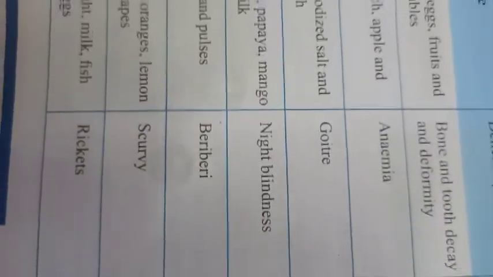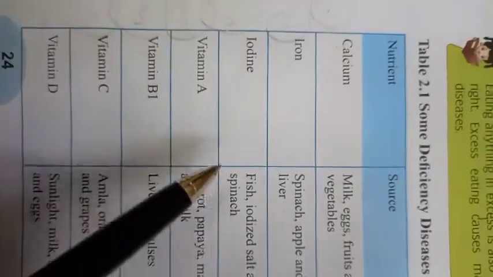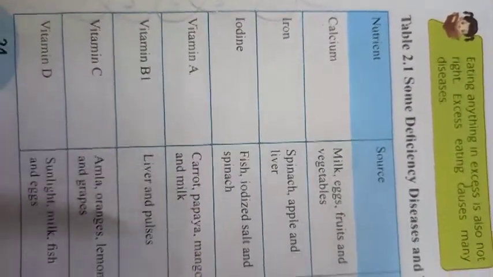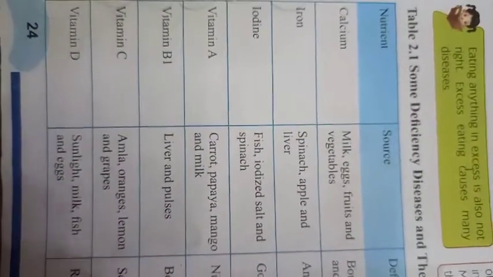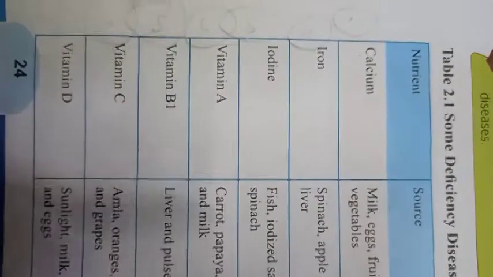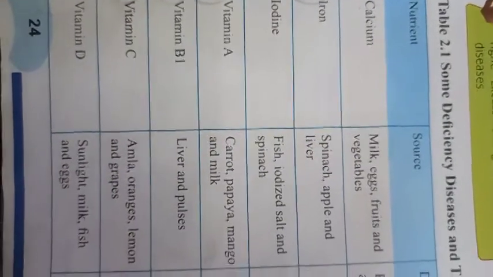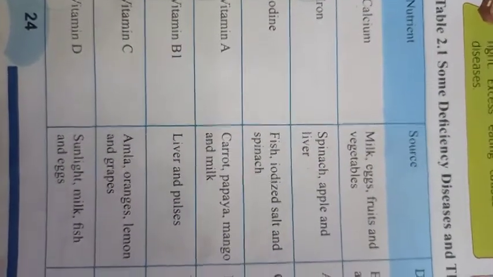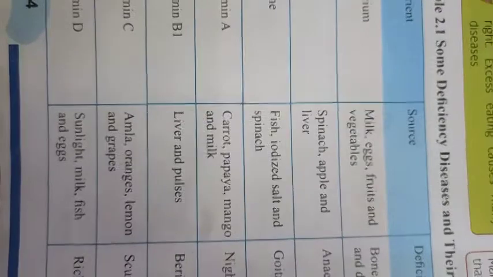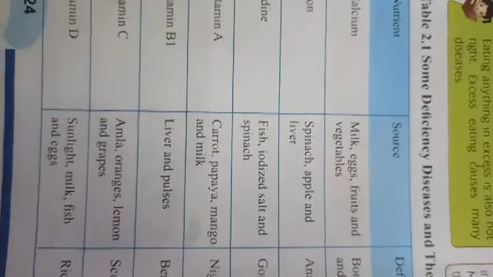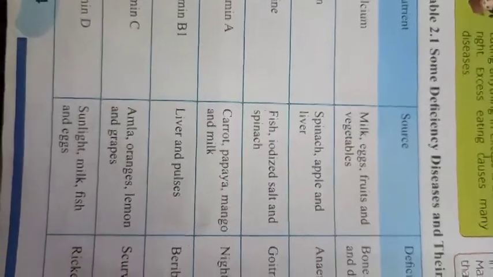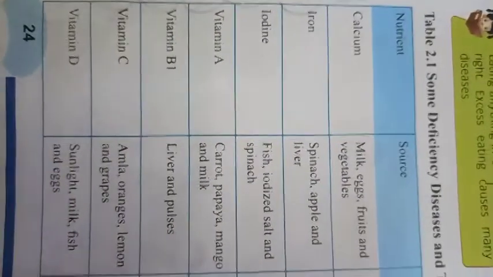So children, this is about this table, and you write down this full table. I'll send you a pic also of this table. You write this full table in your science notebook. If you have written it, it's okay, and I'll send you the notes of this chapter also again, so that if you have not written, then you can complete it.